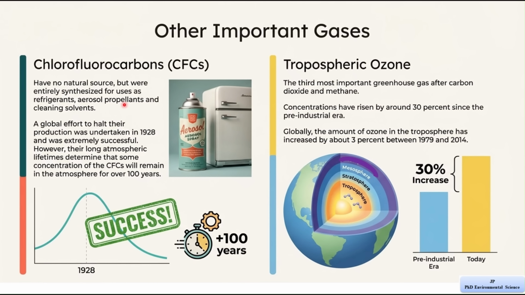They are completely man made. They were created and used for purposes such as refrigeration, aerosol sprays, cleaning solvents. For example, they were used in refrigerators and spray cans. Global effort was made to stop their production, and this effort started around the year 1928 and was very successful.